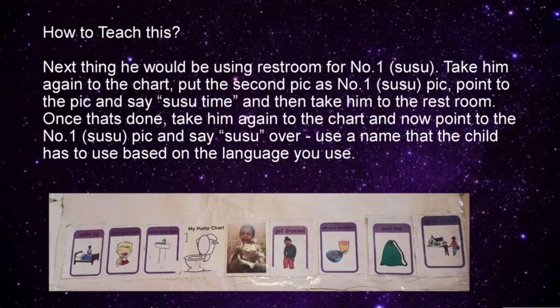Next thing, he would be using the restroom for number one. So take him to the chart and put the second pic as the susu pic and point to the pic and say susu or number one and then take him to the restroom. Once he's done with it, again take him back to the chart and say susu over.